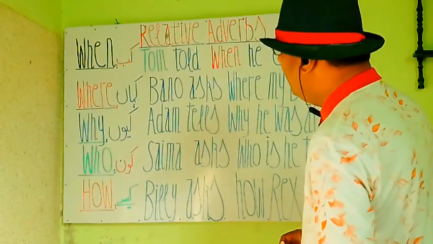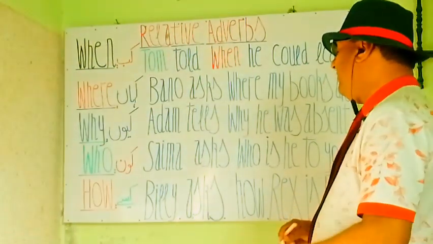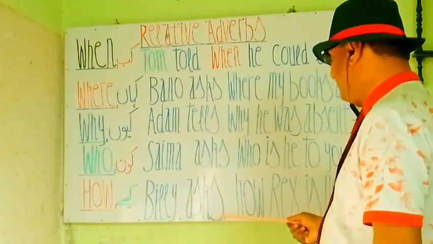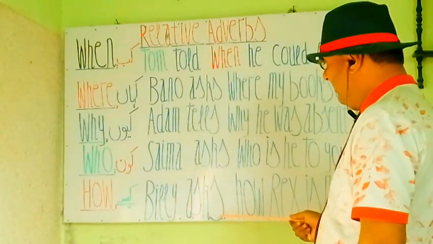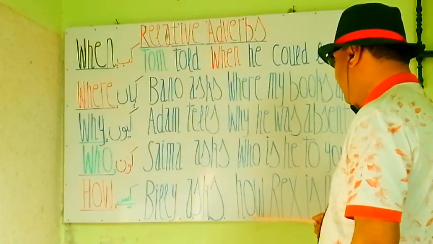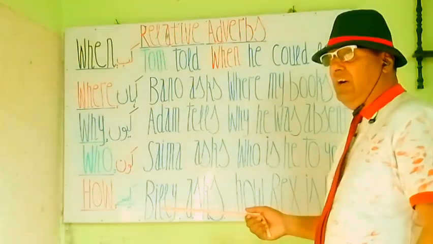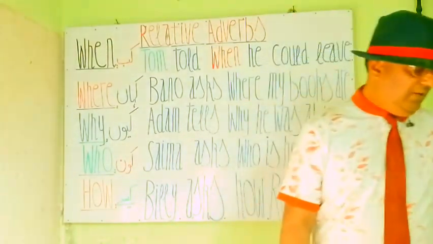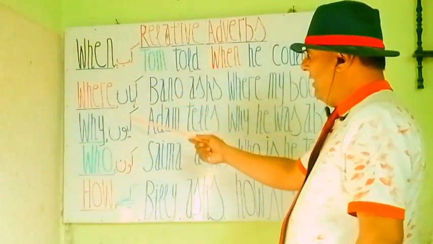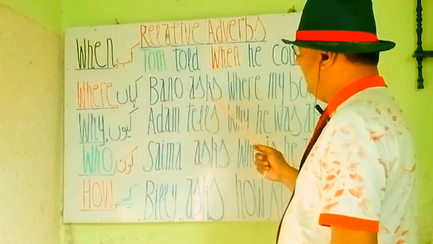My students, in this sentence, you see Billy again is a singular male noun and a subject here. Billy is a great character. Billy asked is a verb, principal verb. Billy पूछता है how is a relative connecting adverb. Billy asks how Rex is now. अब Rex कैसा है? Billy पूछता है how Rex is now. अब Rex कैसा है? My students, we have used 4 and 5 relative adverbs in different sentences.